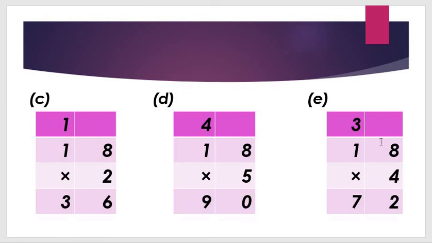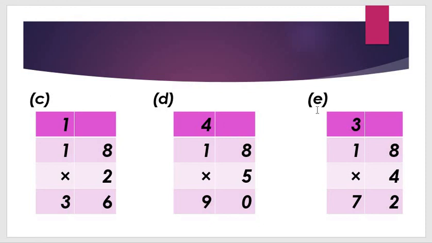Now question number E. What is question number E? 18 4s are what? 18 4s are 72. But how is it possible? 4 multiplied by 8 first and 4 multiplied by 1. 4 8s are 32. You know the table number 4. 4 8s are 32. 2 here and 3 is carried. Got my point, all students?